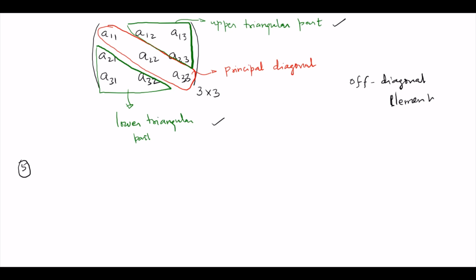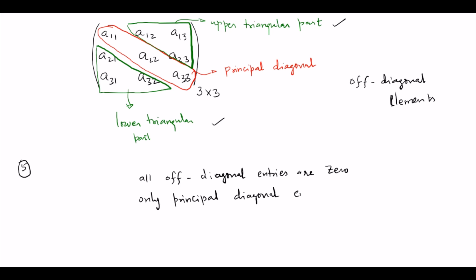If all off diagonal entries or elements are 0, that means only principal diagonal entries are present.